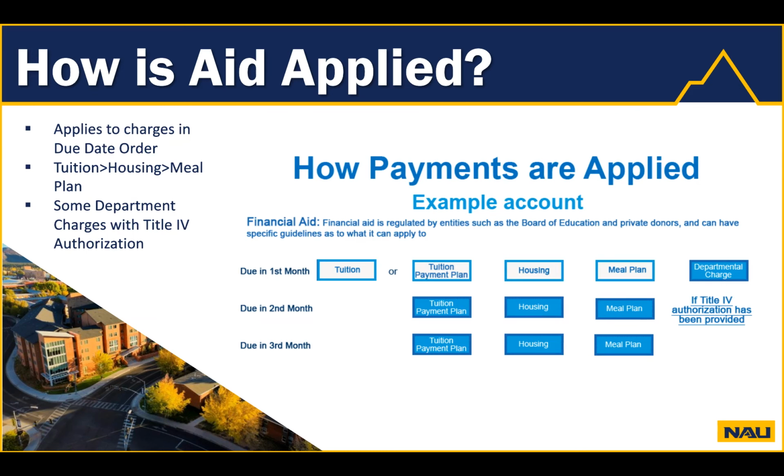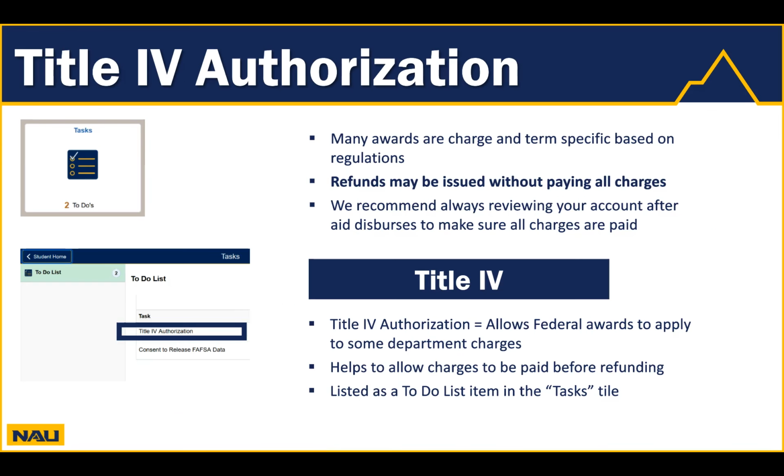When aid disperses and applies to the account, it will apply to charges in due date order. If everything is due the same day, aid will first apply towards tuition charges, then housing, and finally meal plan charges. Financial aid may apply to some department charges, such as the transportation fee, if Title IV authorization has been provided. So what is Title IV?